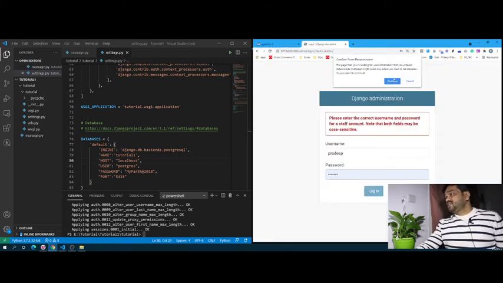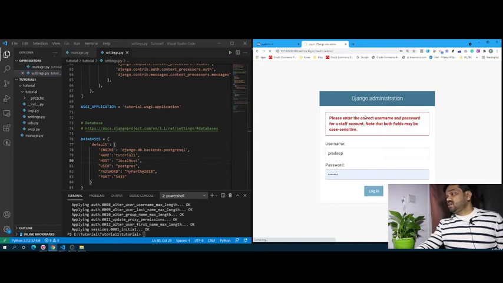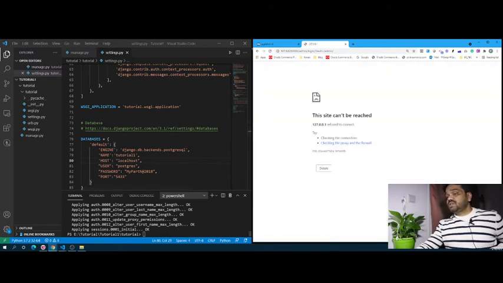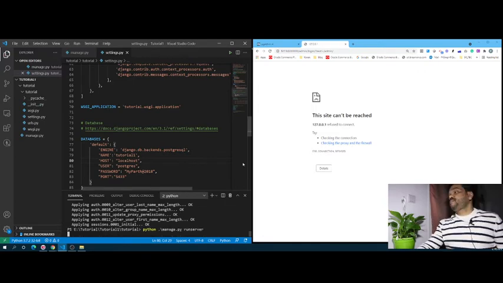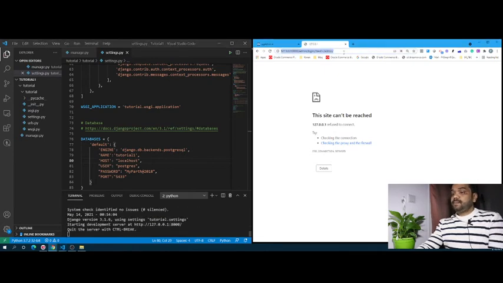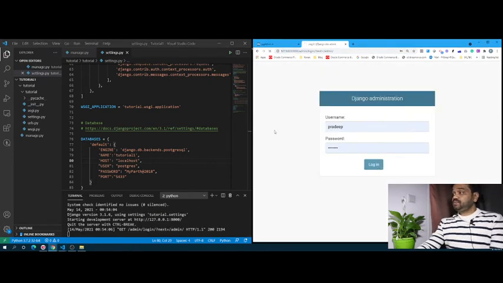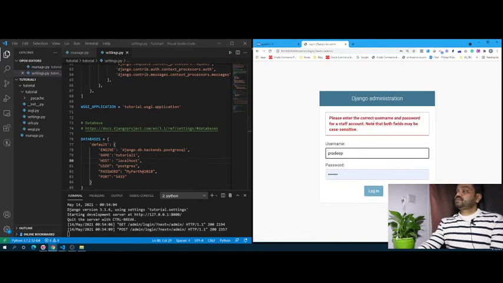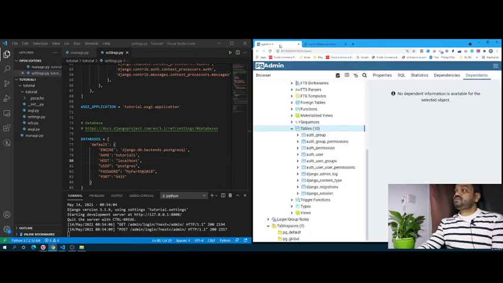The table is created, but still we are not able to log in because data is not there. That means the user is not there, an authenticated user is not there, and the server is not running. We need to run the server.